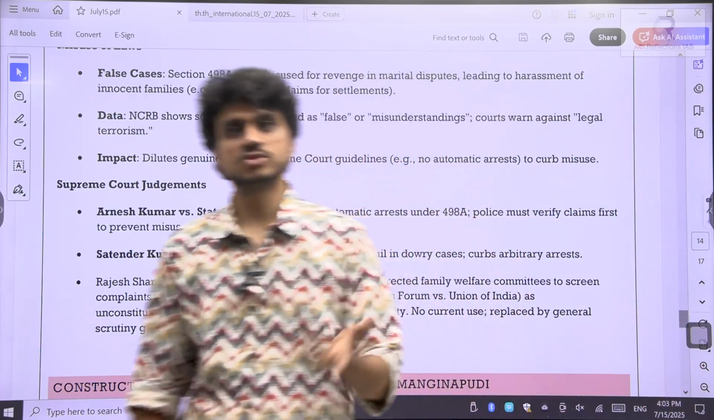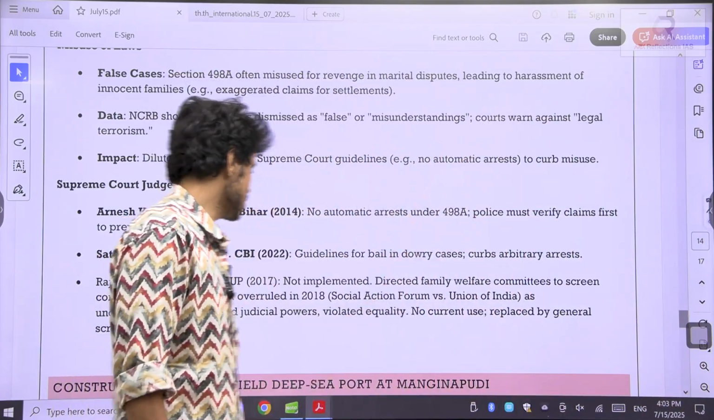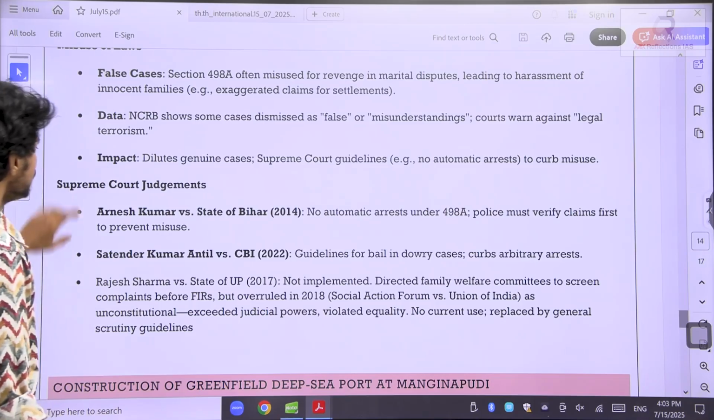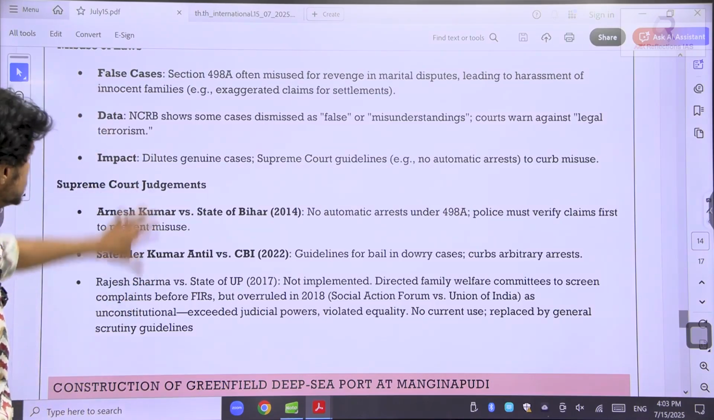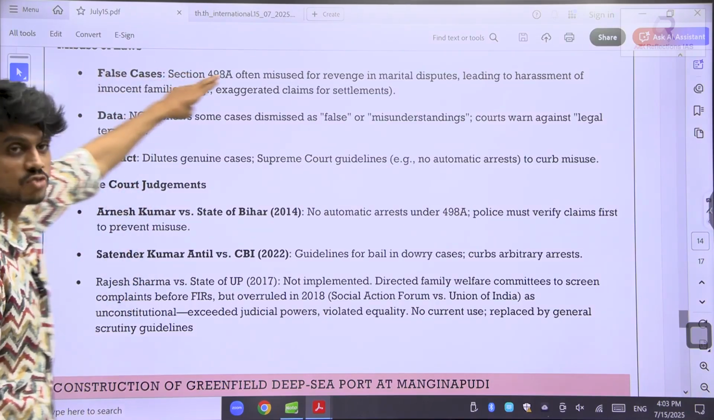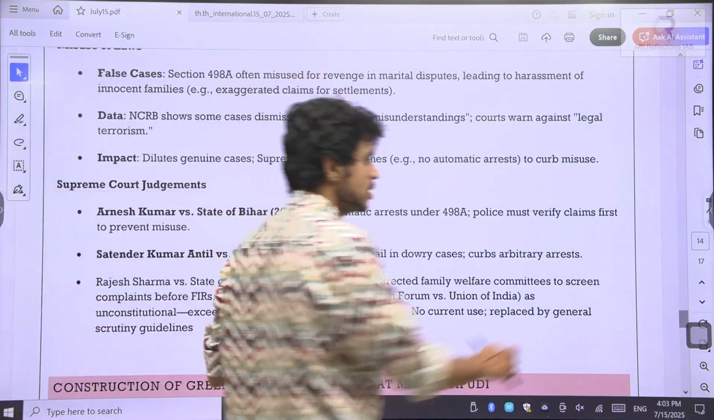See, this is the status in the remote areas, the situation of the women. Okay, go through this thing. All the three judgments you have to learn by heart, and Section 498A dowry you have to remember.